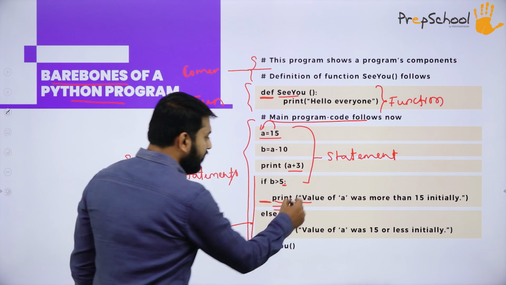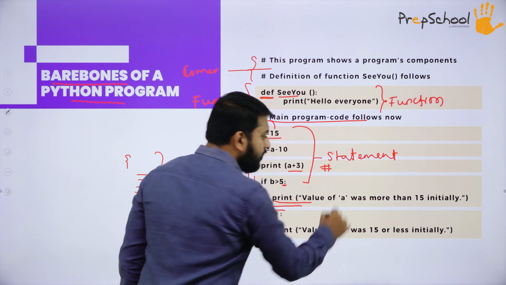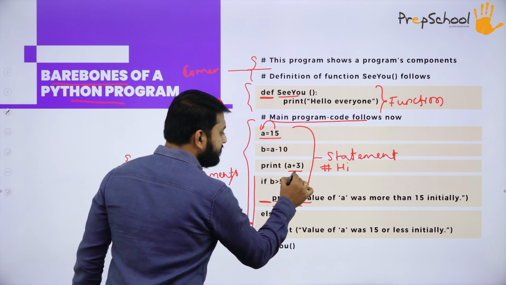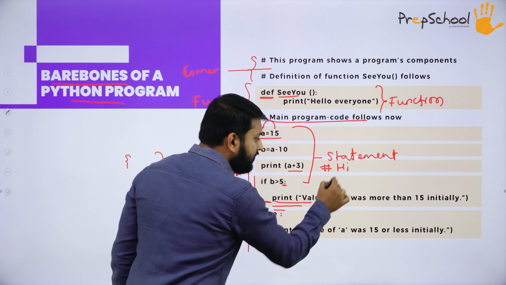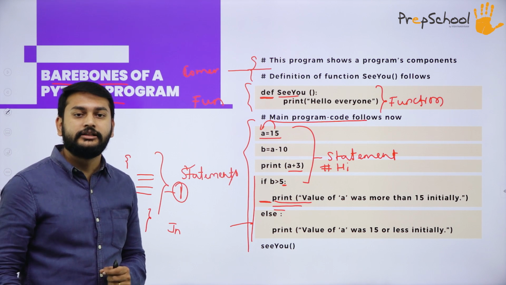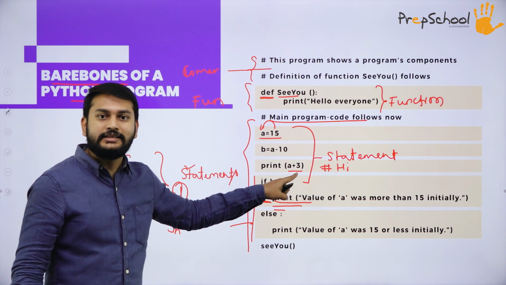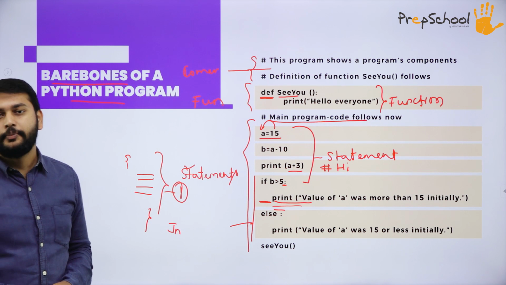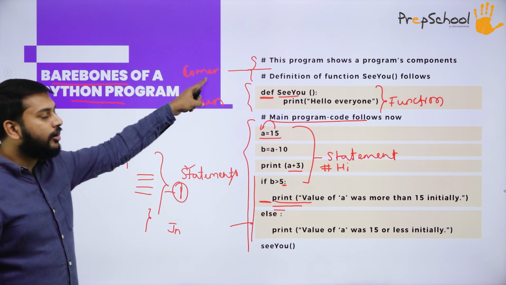Sir, can I give the comment here? Yes, you can. Can I have a comment after typing this statement? Yes, you can have. That is the best way of writing the program. You should explain what exactly is happening in this line. That is the best way of practicing the programming language. Yes, this is all about the comment.